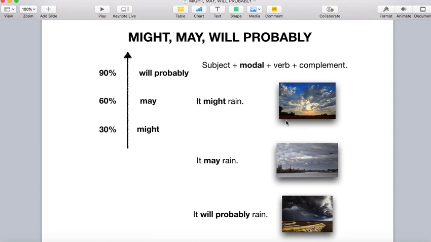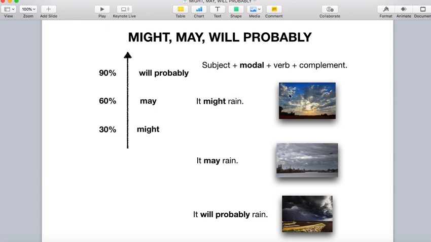Here I represent those examples with those pictures about raining or about the weather, okay? This is the formula: subject, modal, verb in present, plus complement. Si yo quiero hablar, puedo hablar de lo que sea obviamente, pero por ejemplo, aquí les puse el ejemplo del clima, the weather, okay? So, it might rain.